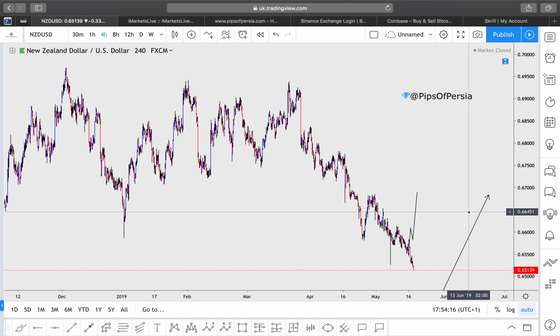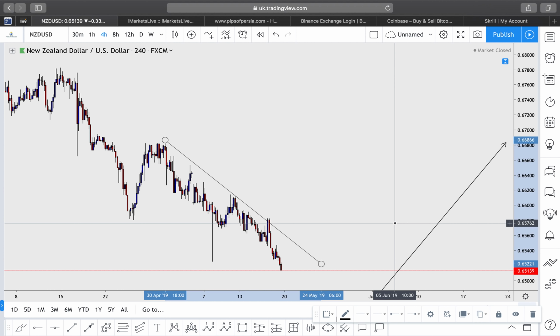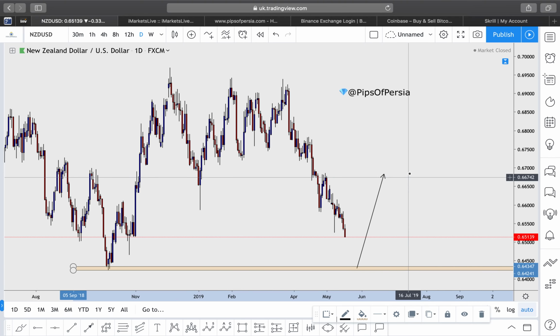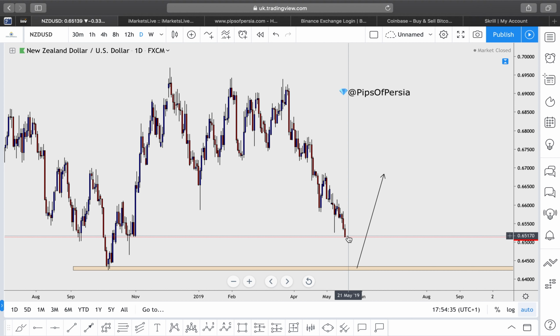New Zealand dollar versus the US dollar, another currency pair that we were looking at, a break and retest of the trend line drawn over here. Never ended up getting that break and retest. So now it's looking to climb down a little bit more to tap off this key demand zone over here. That is a little bit of a journey to the downside, to be honest with you. So it might not get satisfied this week, but in general, at that daily zone, look for buy entries, look for potential reversal signals, price action, convergence, whatever it's going to give you.